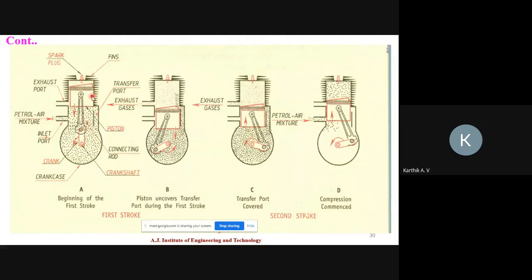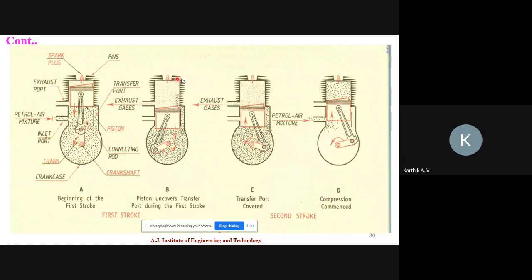While the piston moves from top dead center to bottom dead center, first it will open the exhaust port and close the inlet port. Further movement of the piston in the downward direction opens the transfer port. So whatever mixture is present in the crankcase will be moving to the cylinder.